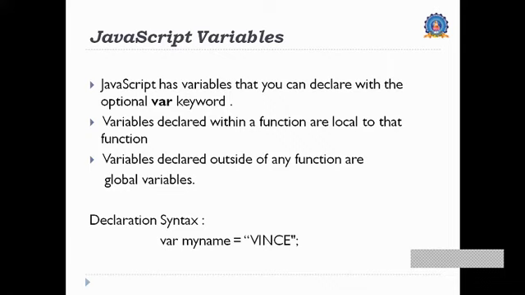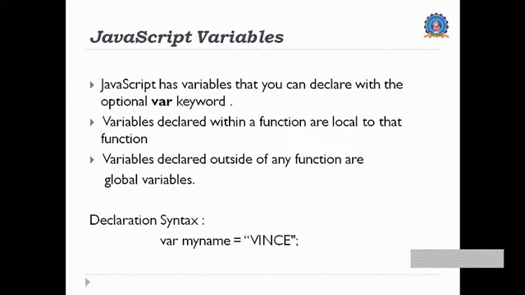So how can we declare those kinds of variables? With the var keyword, a variable can be declared as var myName = Vince. By default in JavaScript, there is no specific data type to be given.